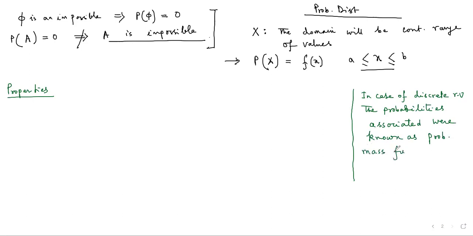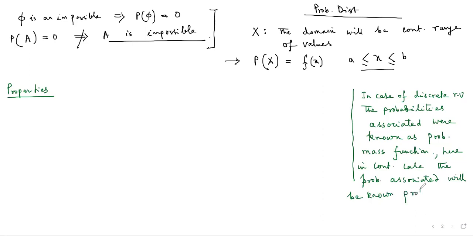Here, in the continuous case, the probabilities associated will be known as the probability density function, or PDF.